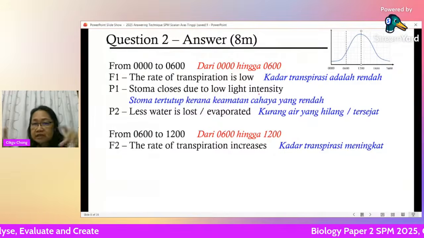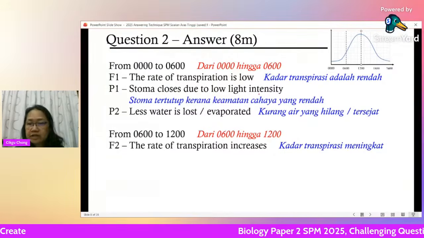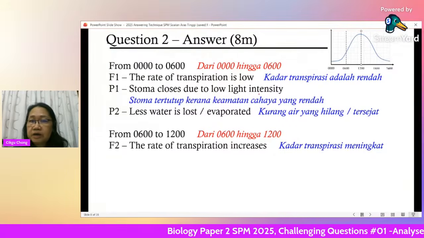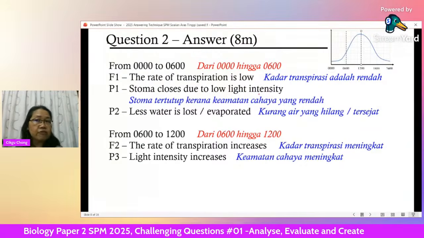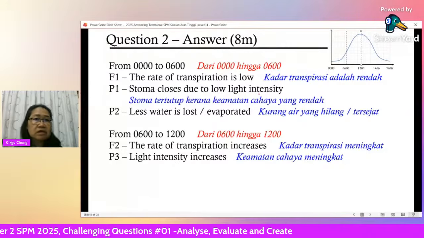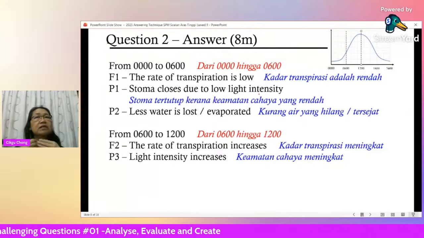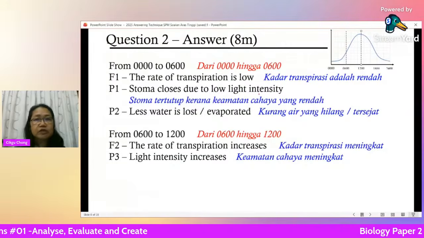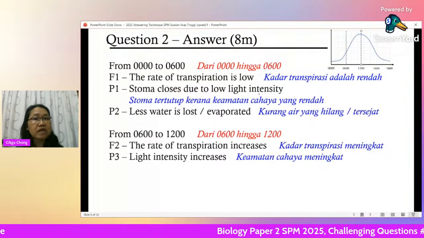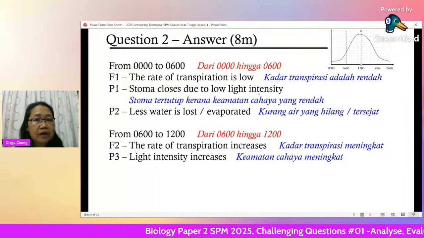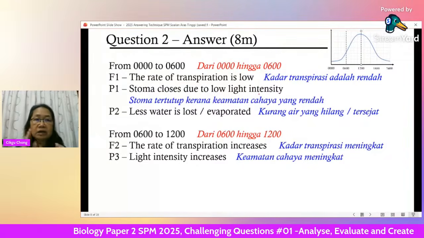You have to say this. Now, why does it increase? Because the light intensity increases. From midnight to early morning it is still dark, now it is morning already and approaching noon. So the light intensity increases, becomes brighter and brighter. You have to say light intensity increases.